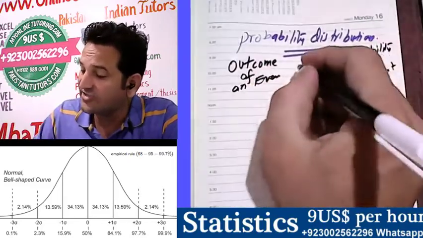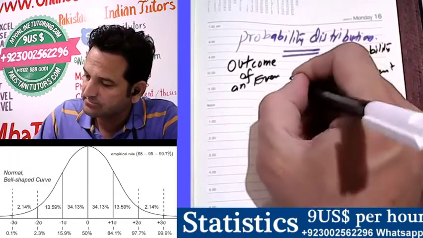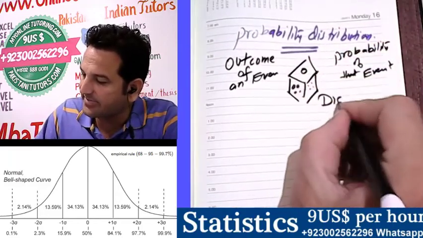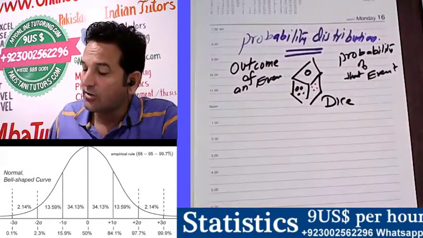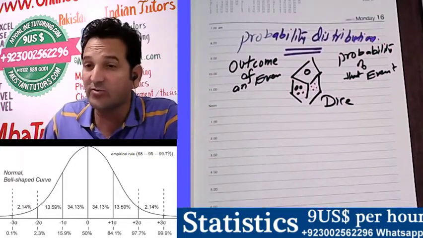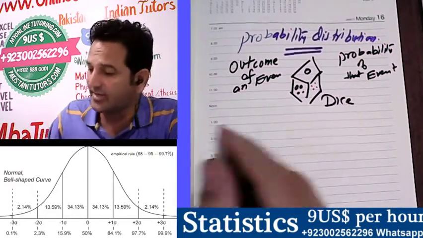Let's take an example of dice. We are throwing a dice one time. Let's observe the different possible outcomes and their probabilities.